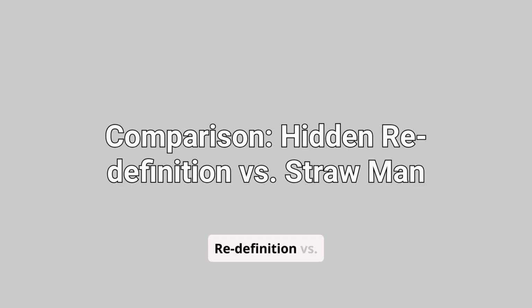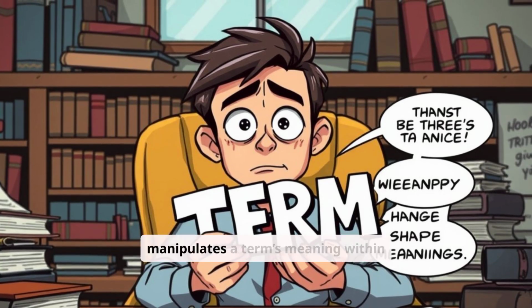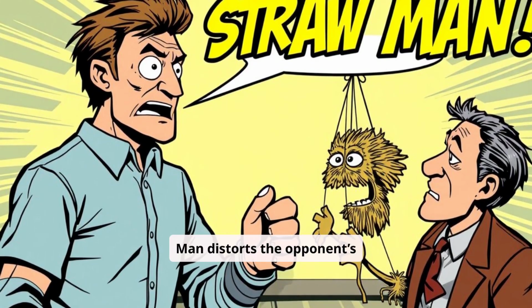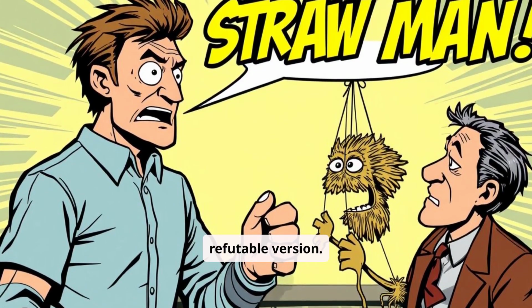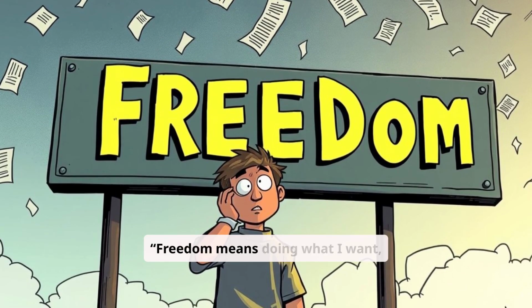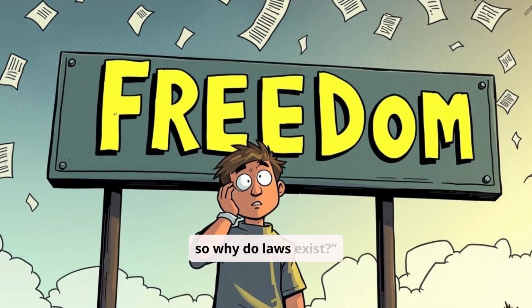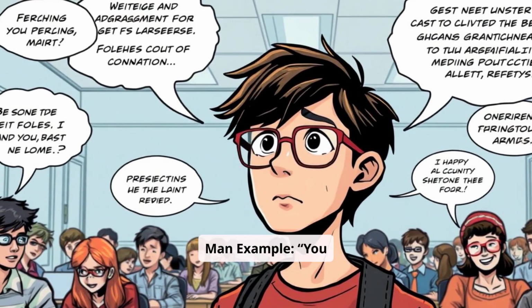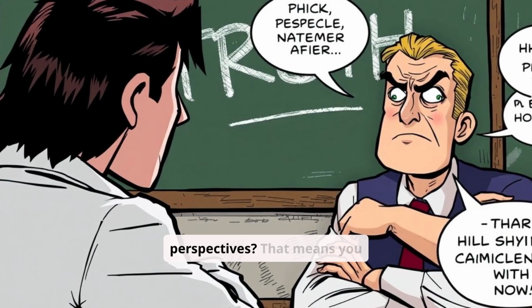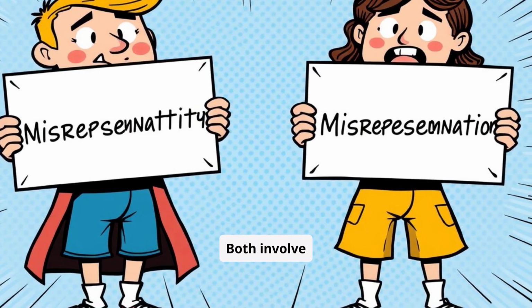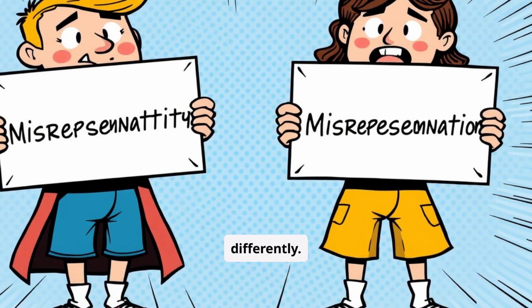Comparison: hidden redefinition versus straw man. Hidden redefinition manipulates a term's meaning within the argument, while straw man distorts the opponent's argument into an easily refutable version. Hidden redefinition. Example: freedom means doing what I want, so why do laws exist? Straw man. Example: you think we should consider all perspectives? That means you support ignoring the truth. Both involve misrepresentation, but operate differently.